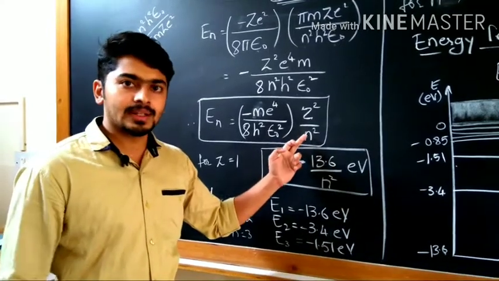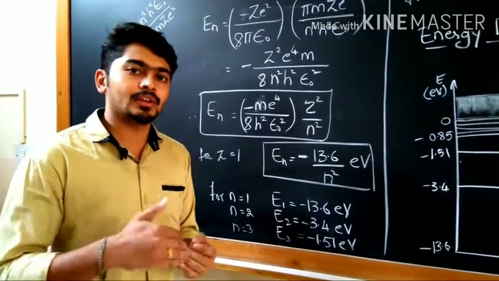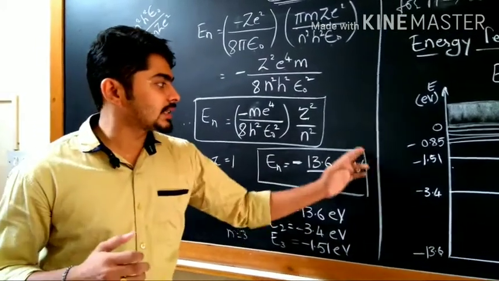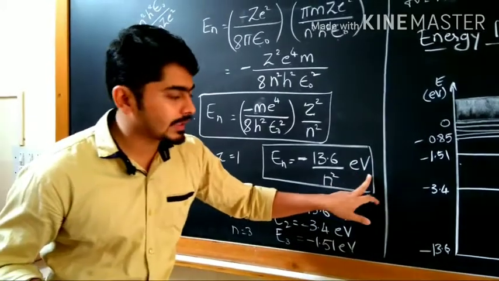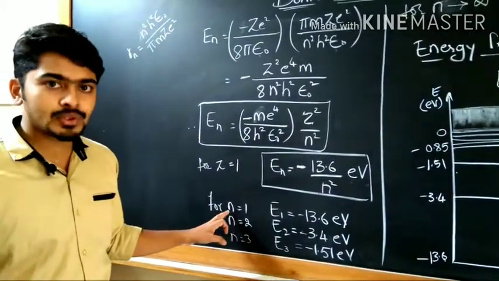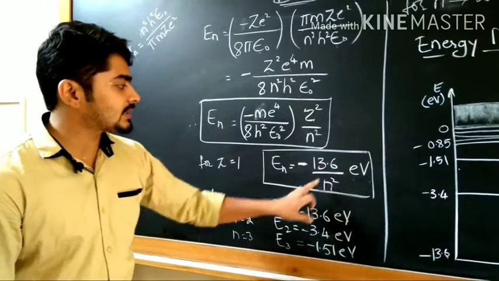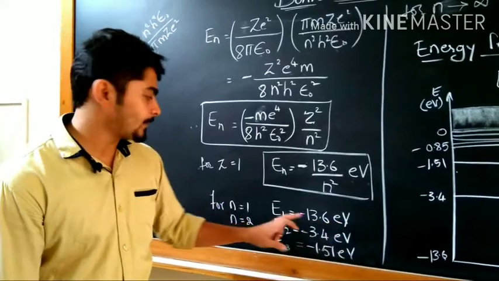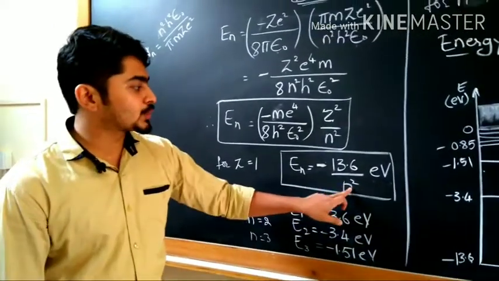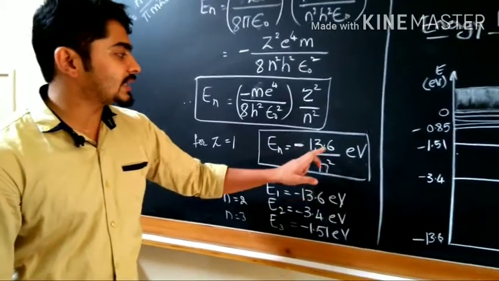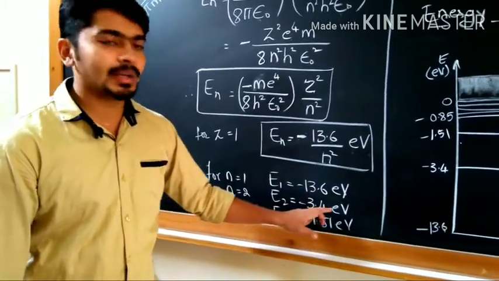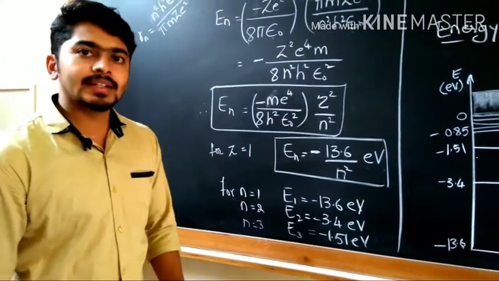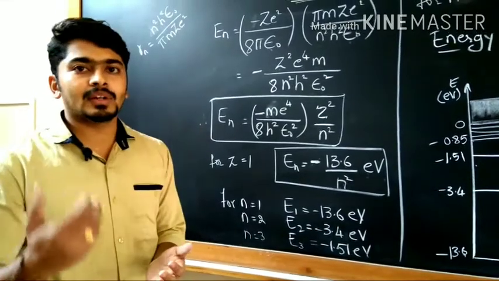For different orbitals, n is equal to 1, 2, 3. Likewise, for different orbitals, you can calculate the value of energy. This is the generalized equation of energy in terms of electron volt. If I substitute n equal to 1, what happens? Minus 13.6 by 1 square, the value becomes minus 13.6 electron volt. Similarly, for n equal to 2, the square becomes 4, so minus 13.6 divided by 4, that is minus 3.4 electron volt. Similarly, n equal to 3. Likewise, you can calculate the energy of any number of orbitals.